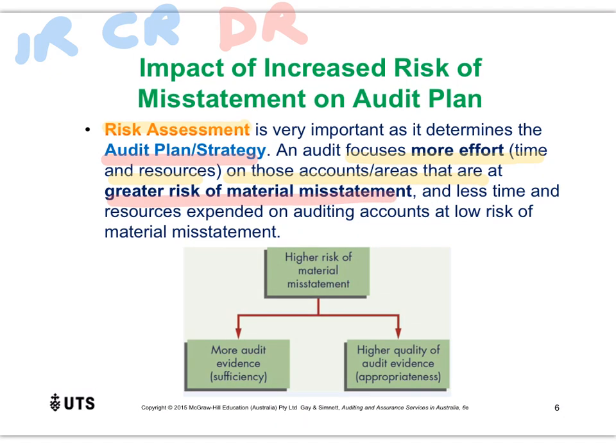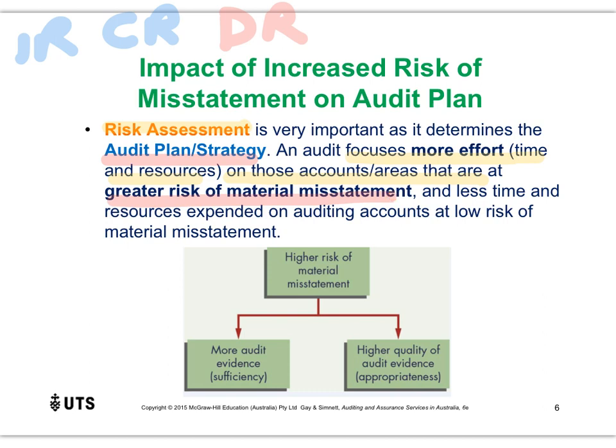So in the example that I used earlier regarding a high risk of theft of inventory, if there's a higher risk that inventory can be stolen, we're going to perform more detailed testing on the inventory account, right? If there is an organization that has more international transactions when it comes to their sales, we're going to do more detailed testing of those accounts. So essentially what we're trying to do is assess the risk in order to determine the strategy we would like to take, whereby we focus more attention, more effort, more resources on the areas that have a greater risk of issues.